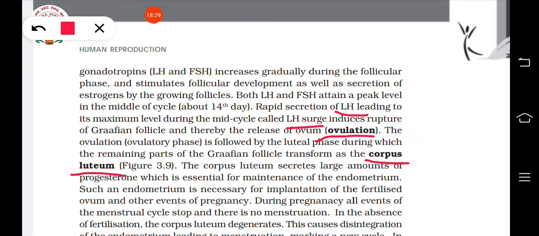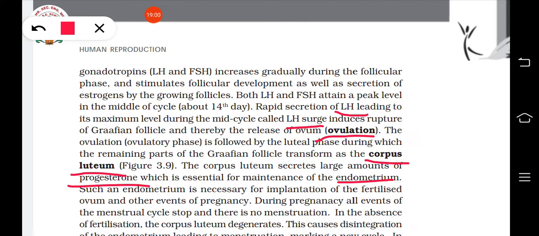And corpus luteum is responsible for what? The production of progesterone, and that is needed for the maintenance of endometrium. Okay, and endometrium is very necessary for the implantation. Do you remember implantation? The embedding of the zygote into the uterus wall. So for this endometrium is needed, and it results in pregnancy.